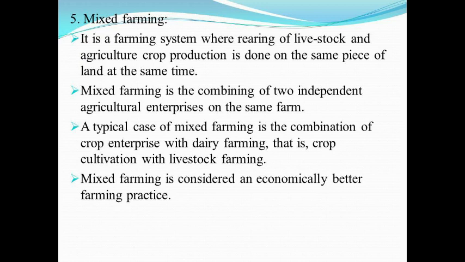Then fifth, mixed farming. It's a farming system where rearing of livestock and agriculture crop production is done on the same piece of land at the same time. Mixed farming is the combining of two independent agriculture enterprises on the same farm. A typical case of mixed farming is the combination of the crop enterprise with dairy farming, that is crop cultivation with livestock farming. Mixed farming is considered an economically better farming practice.